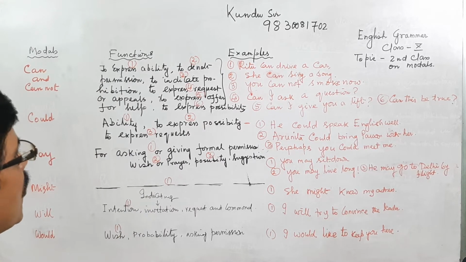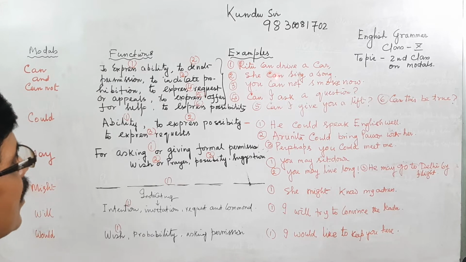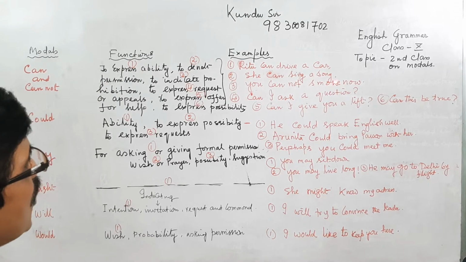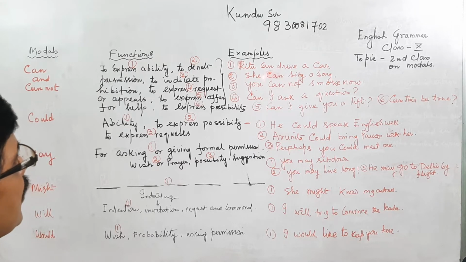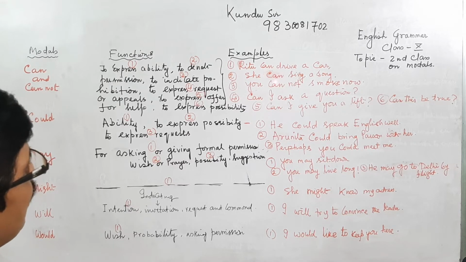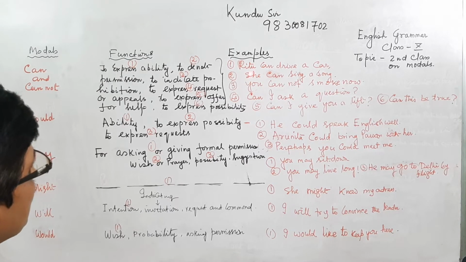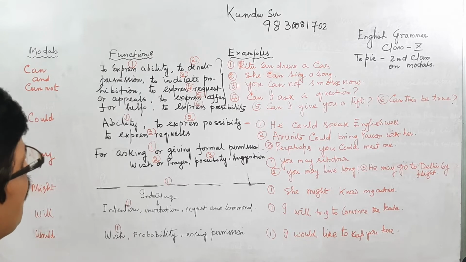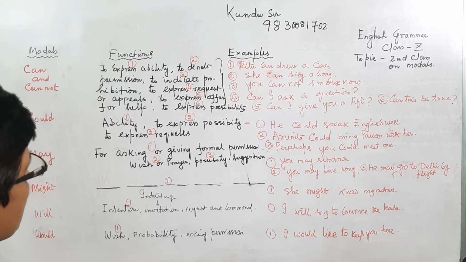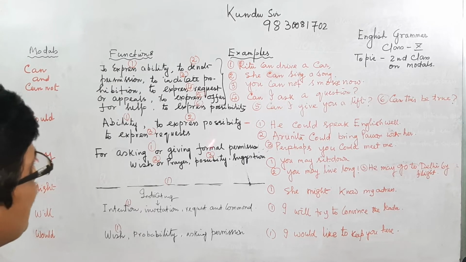For the third person singular, the s is not required. We say she sings a song, but when we use the modal can, the main verb stays in base form: she can sing. The s is not required even though it is third person singular, because it is not allowed. I explained this in the beginning of this class.